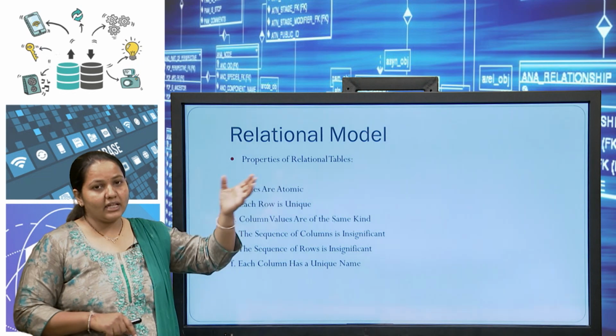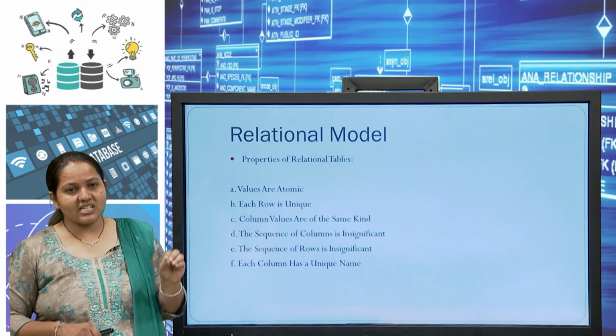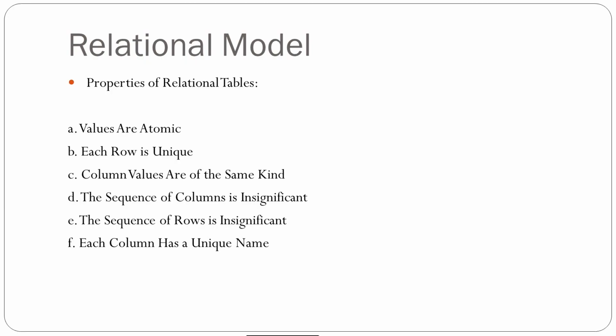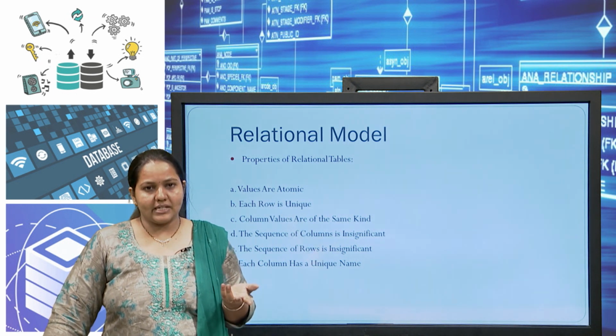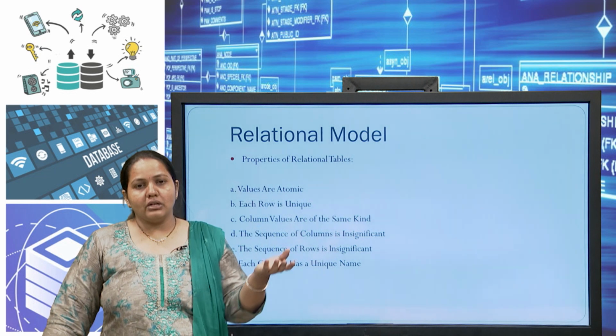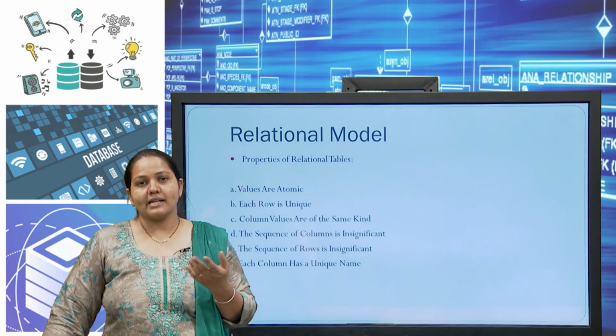Whenever you are defining the relation, each row must be unique. Why is this required? Because if we have the same record twice, that becomes redundancy or duplication. So, how can we get the actual information that is accurate.